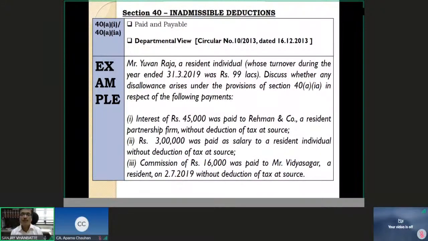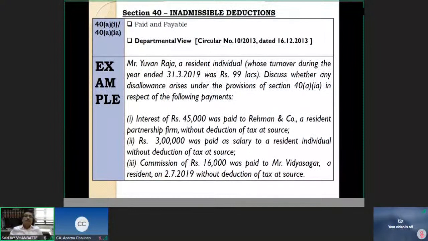Discuss whether any disallowance arises under the provisions of section 40A(ia) in respect of the following payments. Interest of rupees 45,000 was paid to Rahman and Company, a resident partnership, without deduction of tax at source. Rupees 3 lakh was paid as salary to a resident individual without deduction of tax at source. And commission of rupees 16,000 was paid to Mr. Vidyasagar, a resident, on 2/7/2019 without deduction of tax at source.